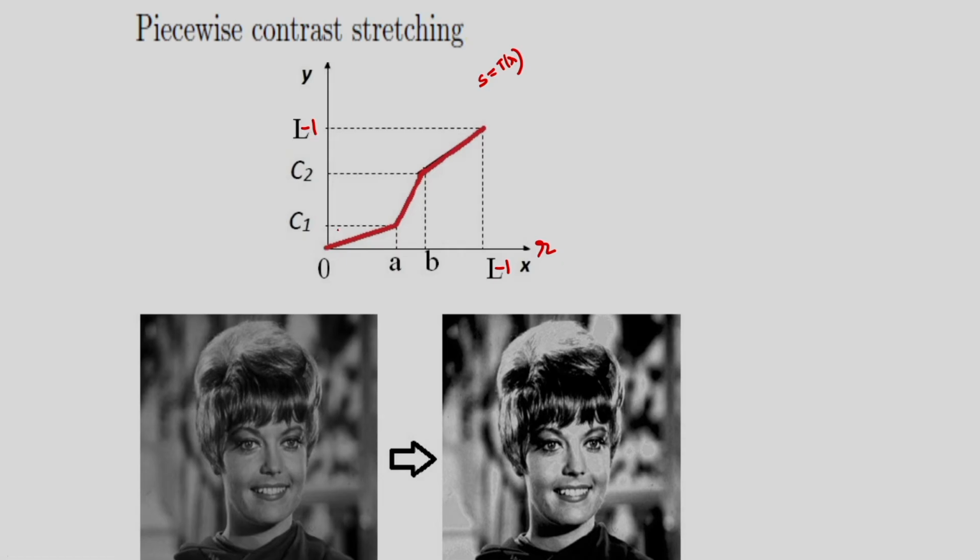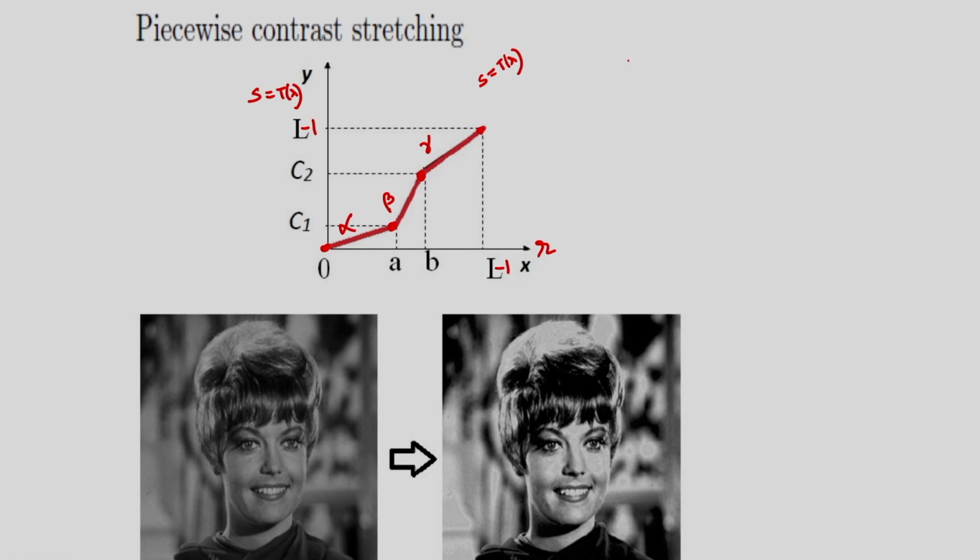Suppose the slope of each section is as follows. I have multiple sections here. Corresponding to the first section, my slope is alpha. Corresponding to the second section, my slope is beta. And corresponding to the third section, my slope is gamma. Then in this case, my input is R on this side and the output is S on this side, where S is equal to T(R).